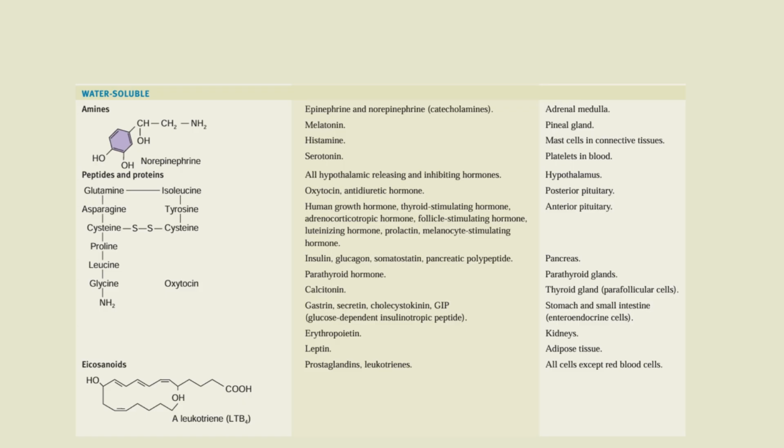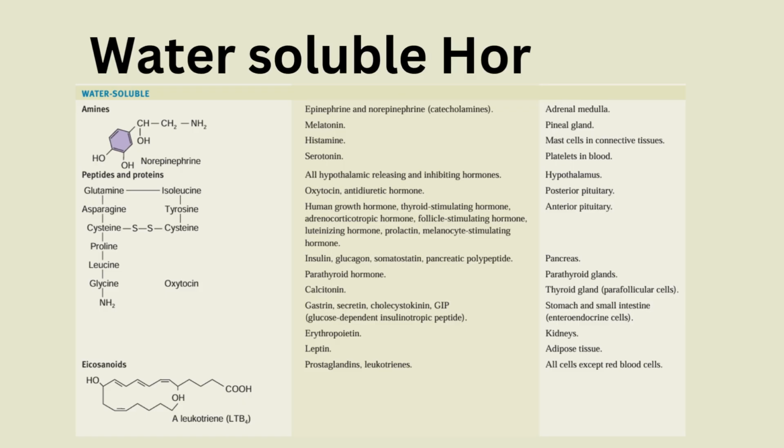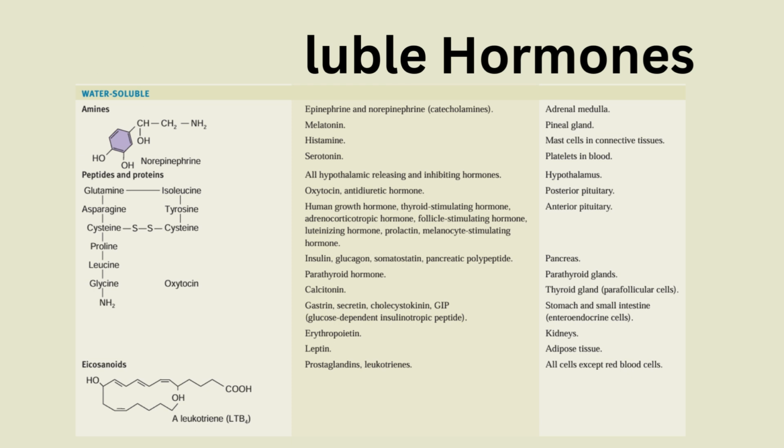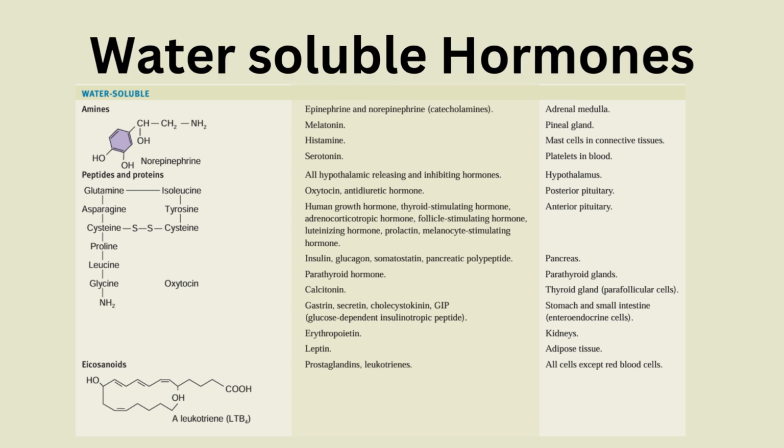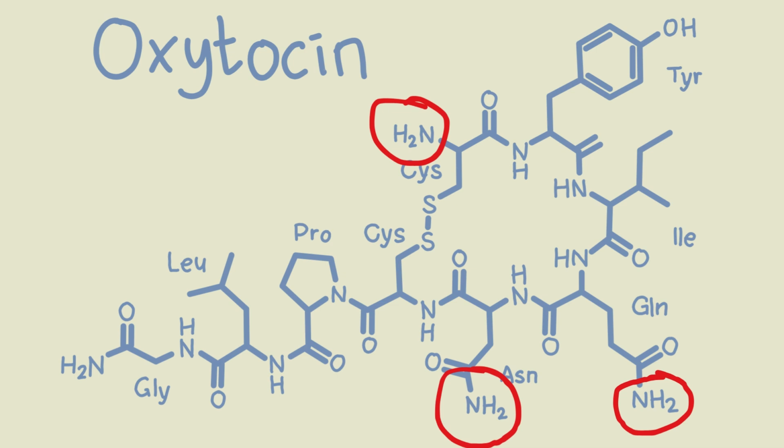Now the water-soluble hormones. Water-soluble hormones include amine hormones, peptide and protein hormones, and eicosanoid hormones. Amine hormones are synthesized by decarboxylating and otherwise modifying certain amino acids. They are called amines because they retain an amino group.